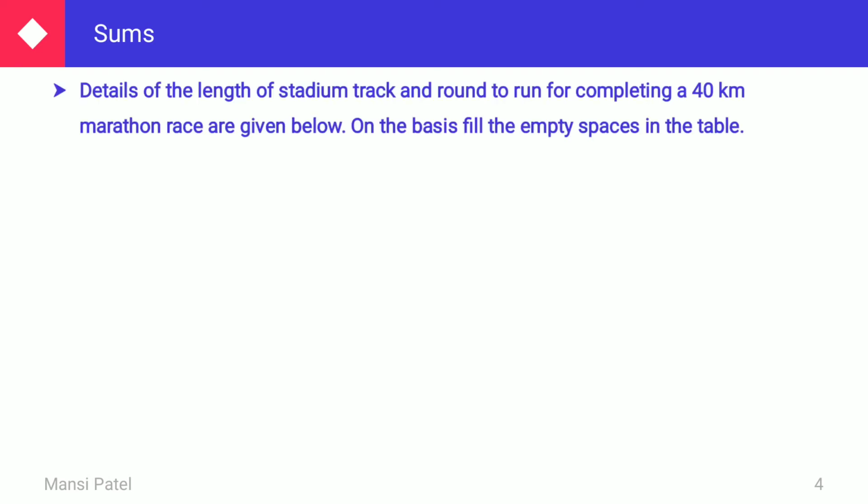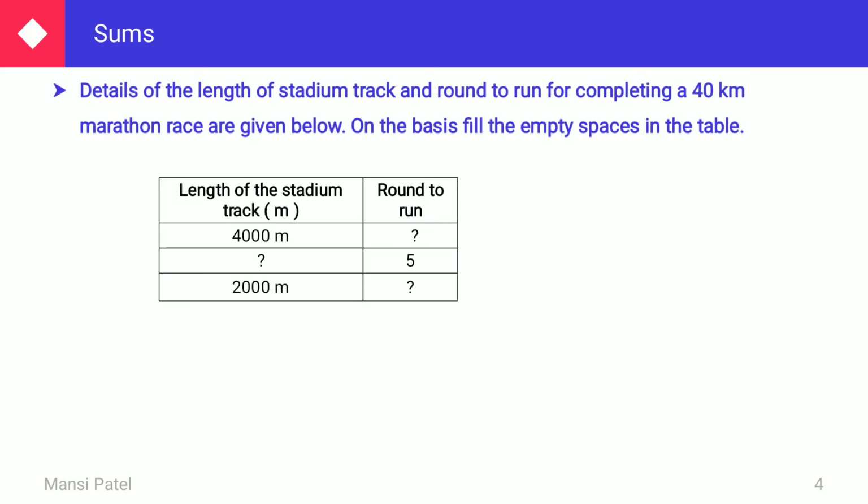Now let us see. Here I am giving the details of the length of the stadium track and rounds to run for completing a 40 kilometer marathon race, as given below. On this basis, you have to fill the empty spaces in the table. Here I am giving the length of the stadium track, in meters, and to complete 40 kilometers, how many rounds they have to run.